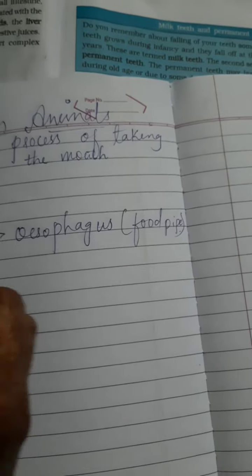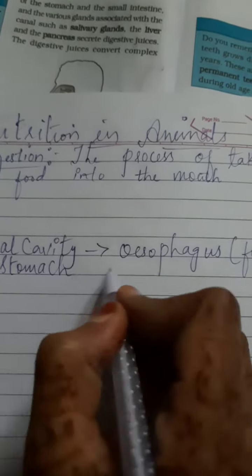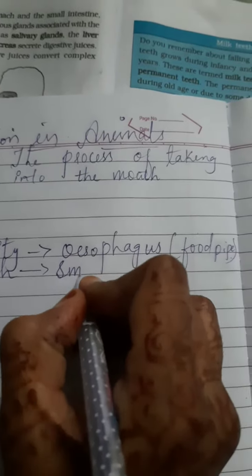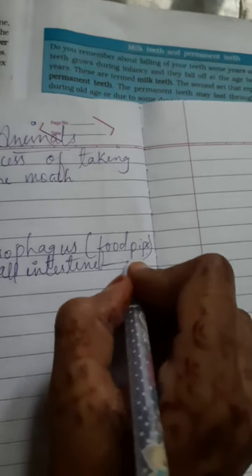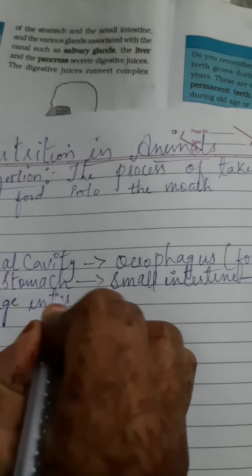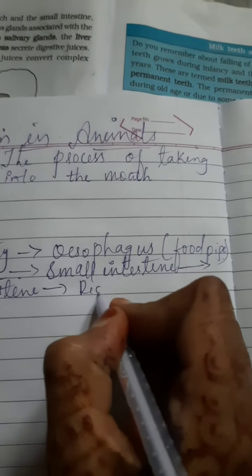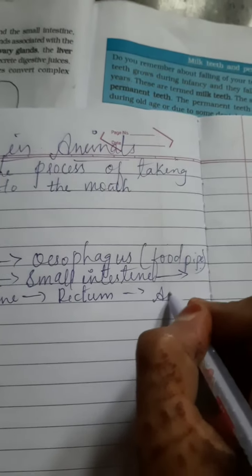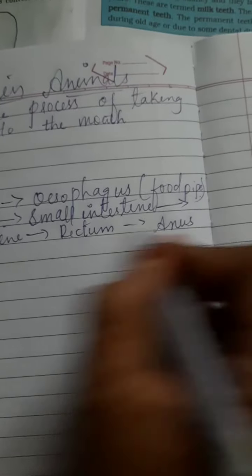Then next comes the stomach. From the stomach the food goes to the small intestine, then to the large intestine, as we studied, and then from the large intestine to the rectum and anus. So this is the whole digestive system, and together they make the alimentary canal.